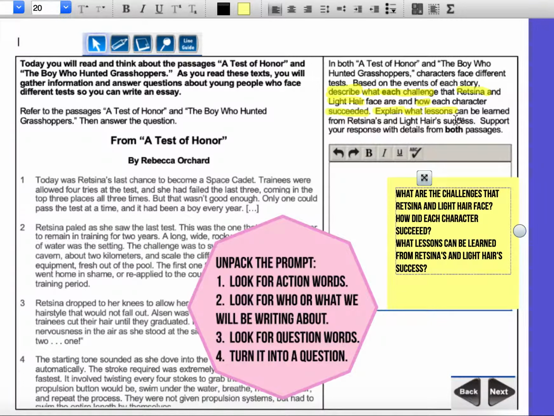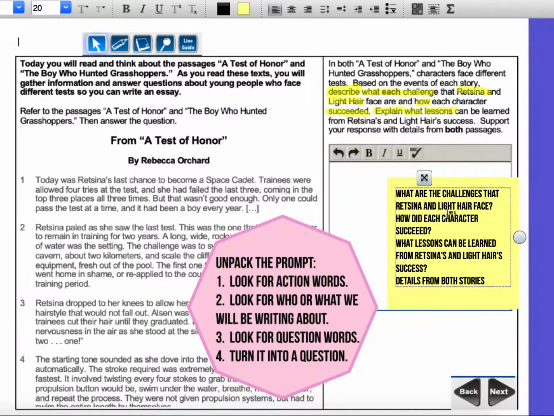Now, that's three different questions. That means that for this writing prompt, in order for me to do well on this test, I need to make sure that I answer each part of the writing prompt. Another important thing to not forget is this last sentence. Support your response with details from both passages. I'm going to add a reminder to myself that I need details from both stories.